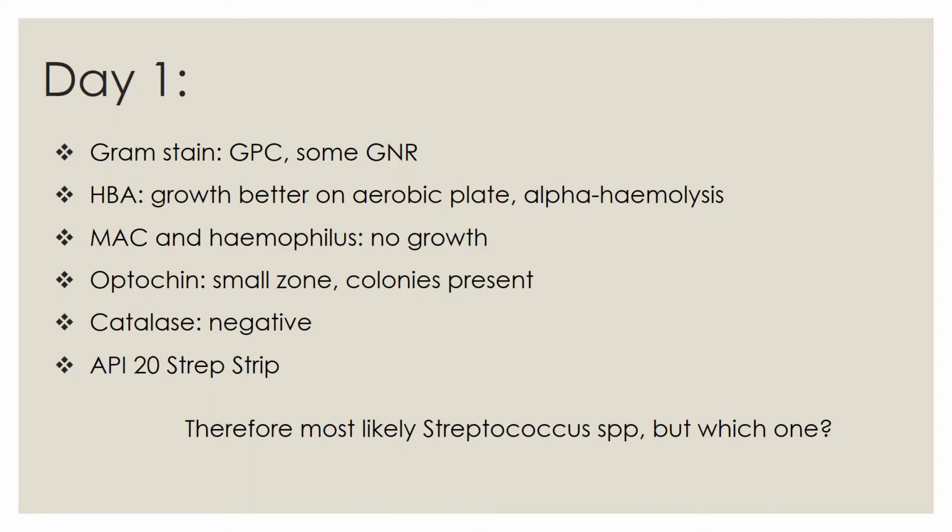An API 20 Strep strip will be used to identify the Streptococcus species. A single well-isolated colony from the HBA plate will be taken and emulsified to achieve a homogeneous bacterial suspension in a bottle of 5 ml sterile saline. The tubes and cupules will be filled with the suspension, and some of the tests will have oil overlaying to create anaerobiosis, before being covered and incubated at 36 degrees for 24 hours.